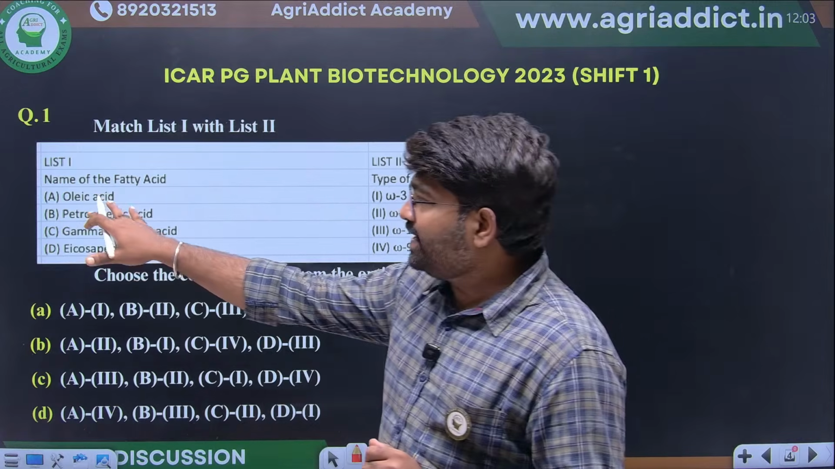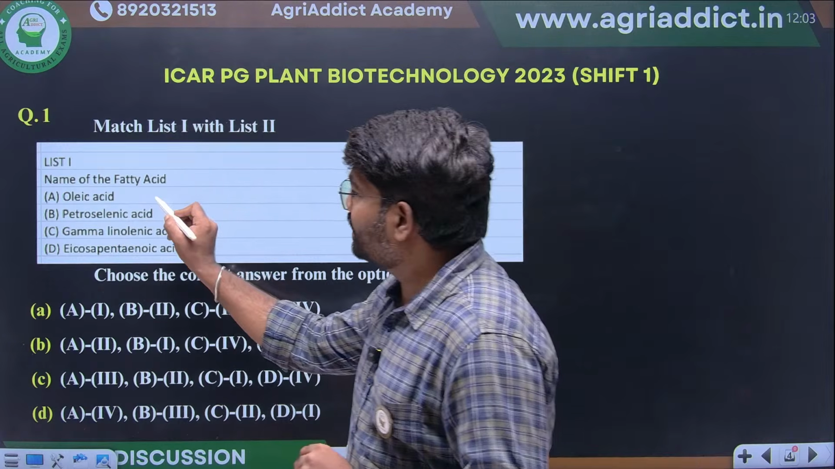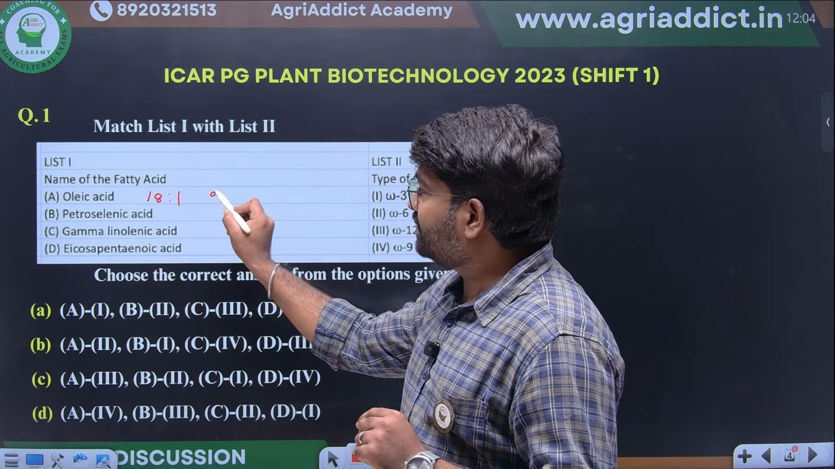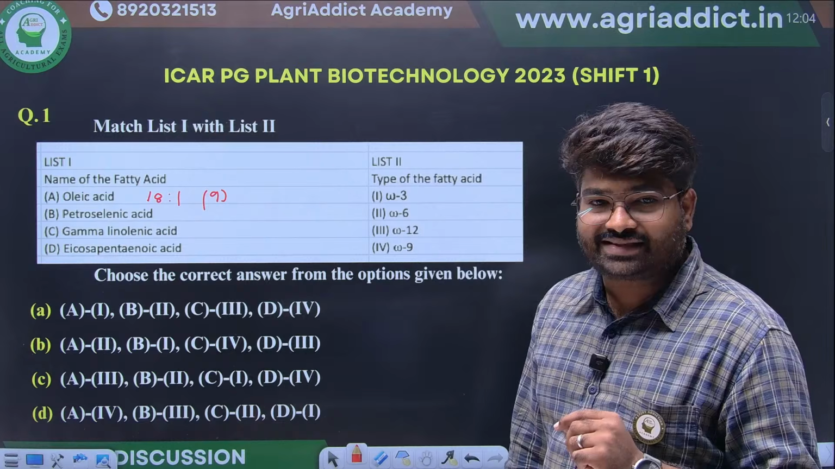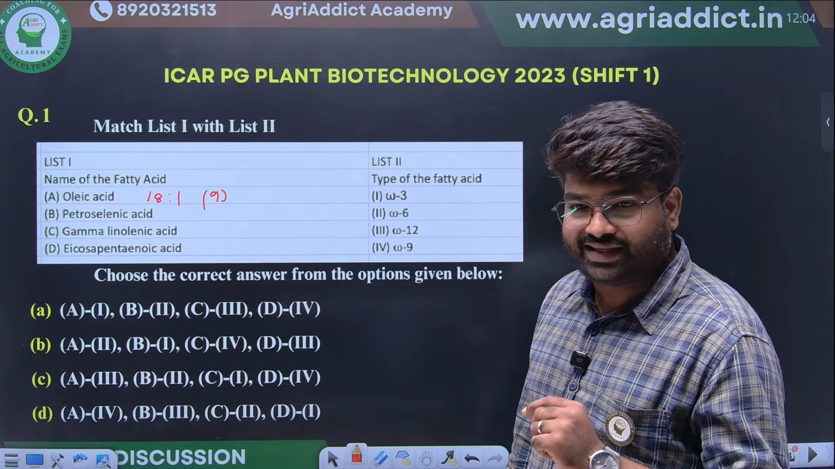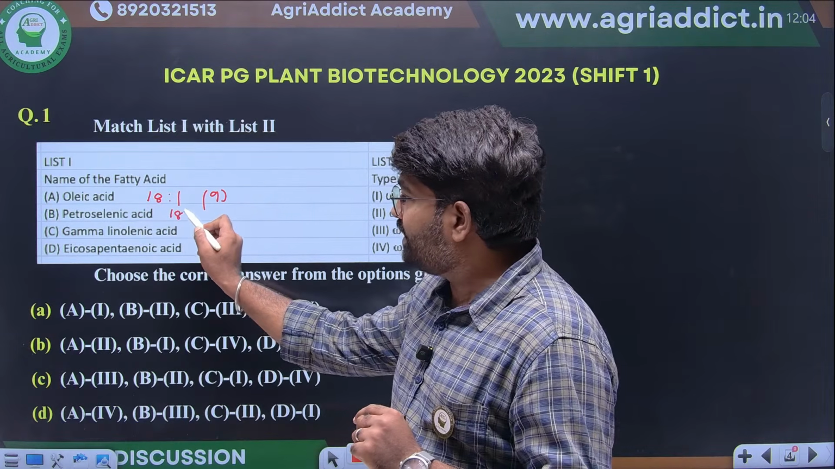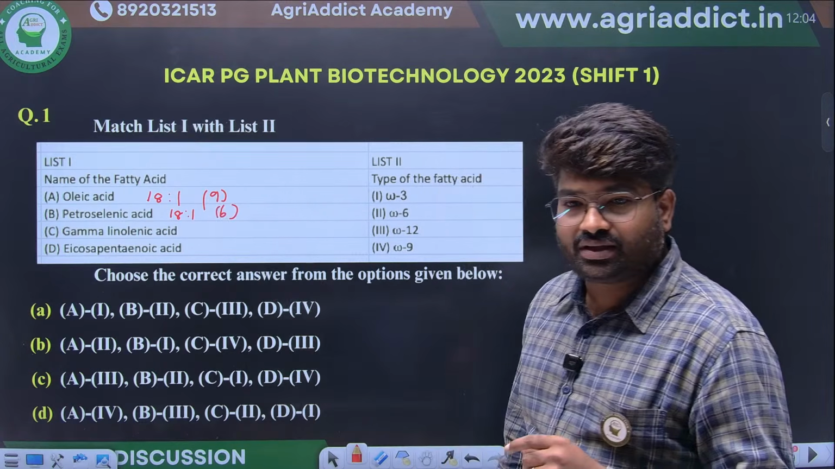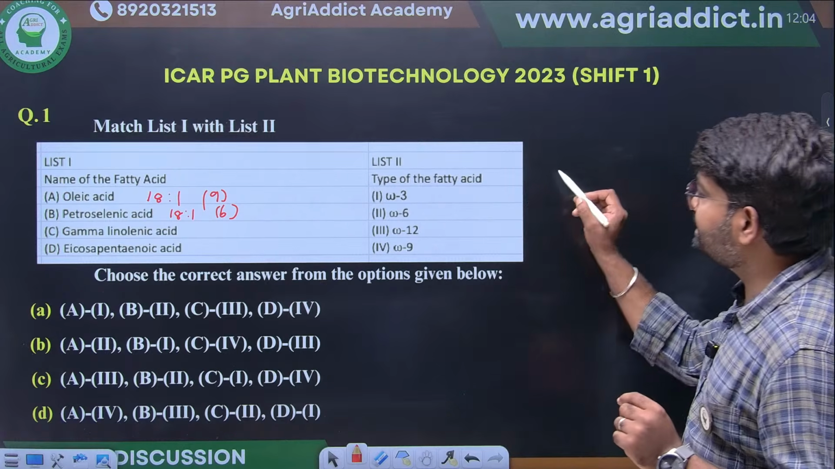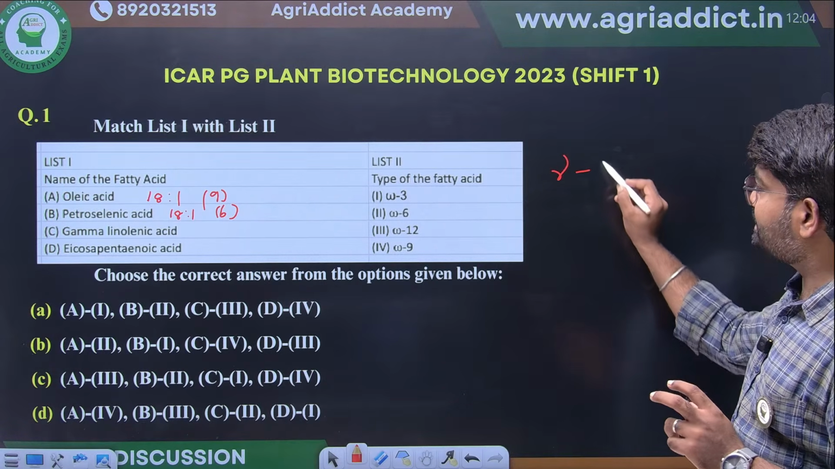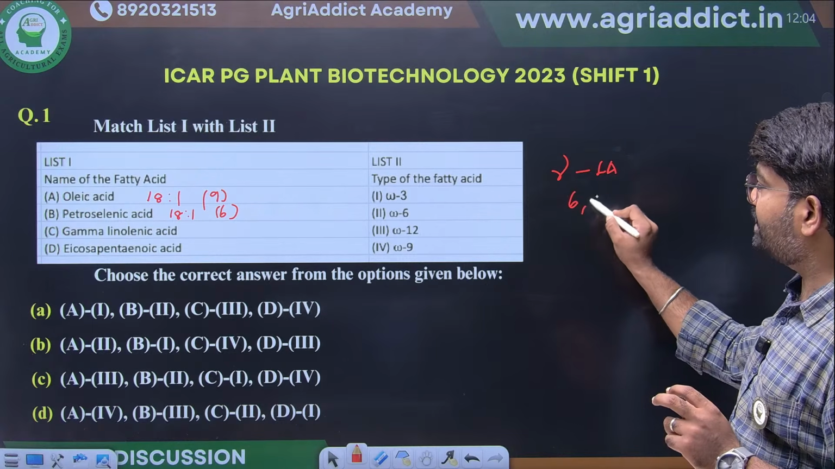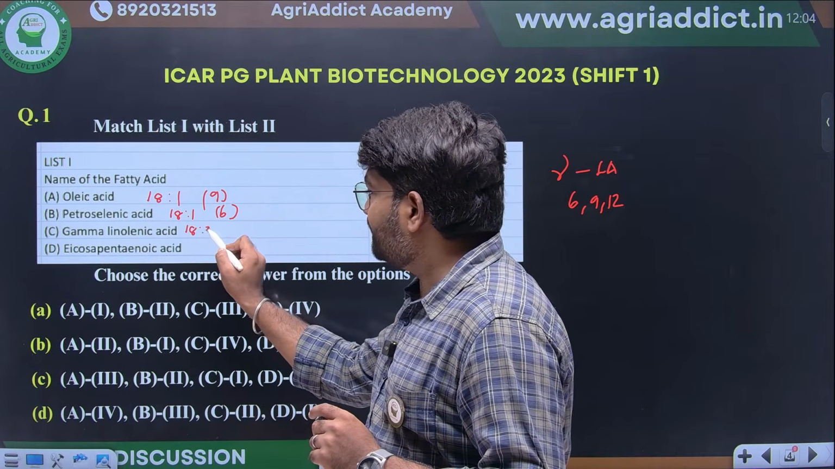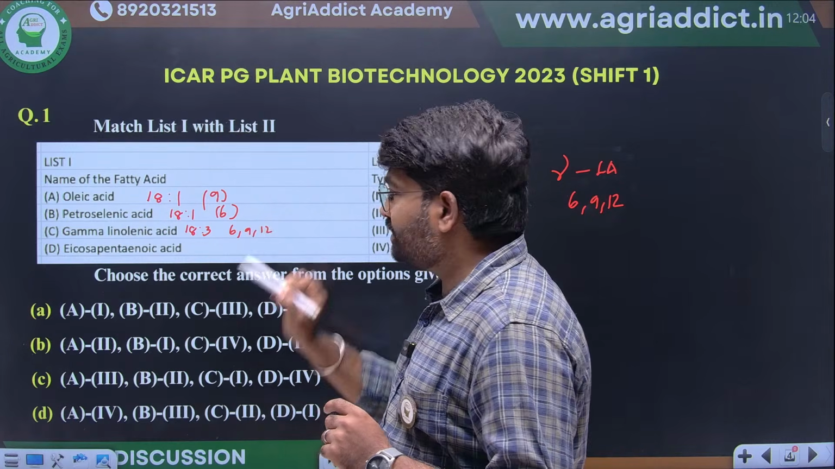First, oleic acid. We know oleic acid has 18 carbons and one double bond, at position 9. Petroselinic acid: where will the double bond be? This is also 18:1 only, but the double bond is shifted to position number 6. Clear? Gamma linolenic acid, we have seen in yesterday's class, has double bonds at positions 6, 9 and 12. That is 18:3, 6, 9 and 12.